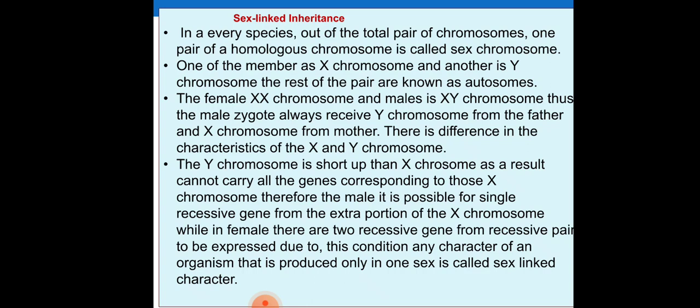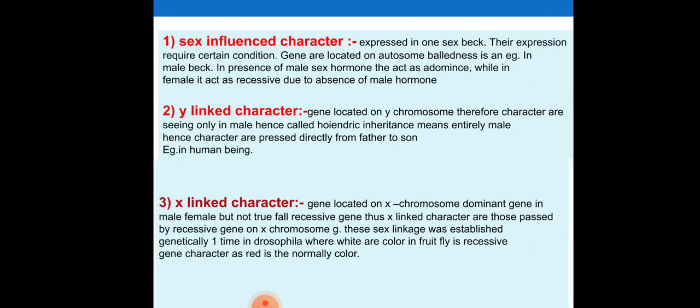Due to this condition, any character of an organism that is produced only in one sex is called a sex-linked character. A sex-influenced character is expressed in one sex. The expression requires certain conditions. The genes are located on autosomes. Baldness is an example in male. In the presence of male sex hormone, the gene acts as a dominant, while in female it acts as a recessive due to the absence of male hormones.